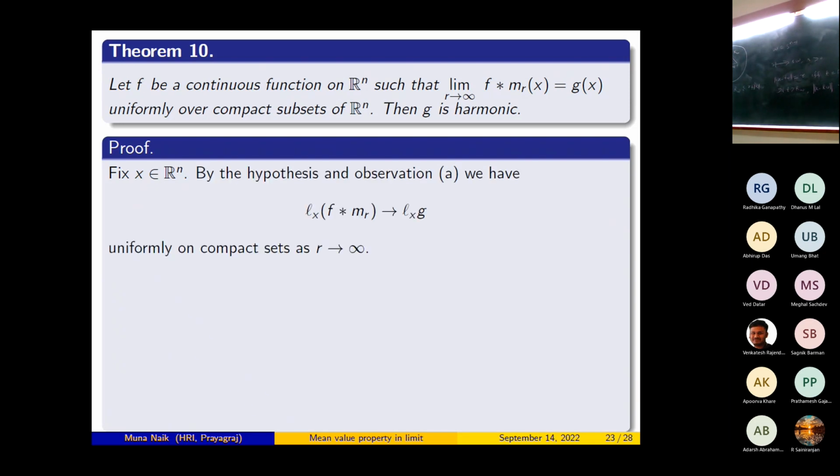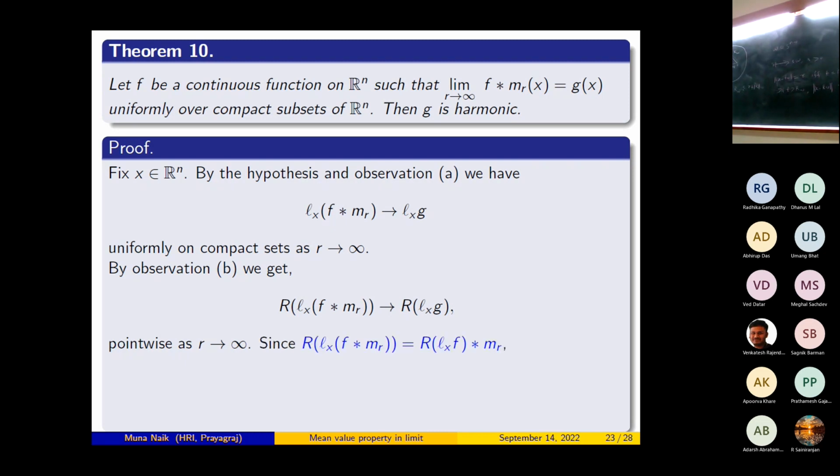Fix x belonging to Rn. By the hypothesis and observation A, which I have told you before, we have that L_x of f convolution mr will converge to L_x g uniformly on compact sets as r tends to infinity. Now I will take the radialization operator. By observation B, we get that the radial part of L_x of f convolution mr converges to the radial part of L_x g pointwise as r tends to infinity.